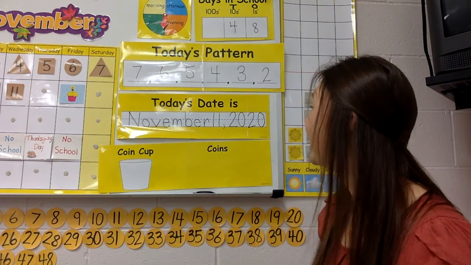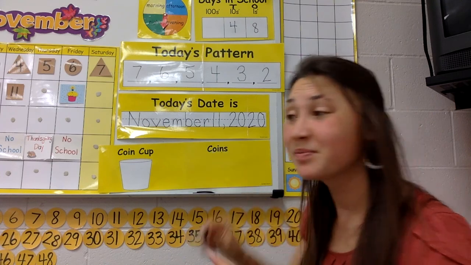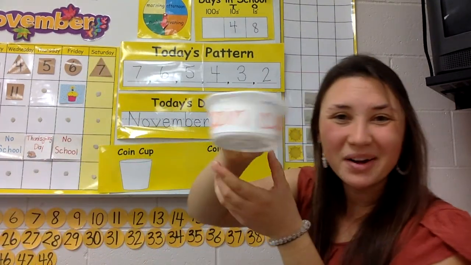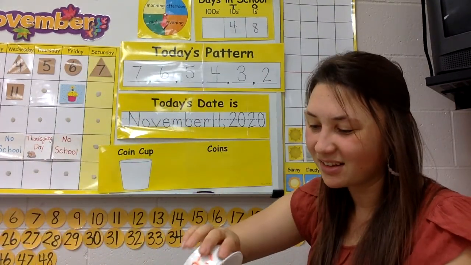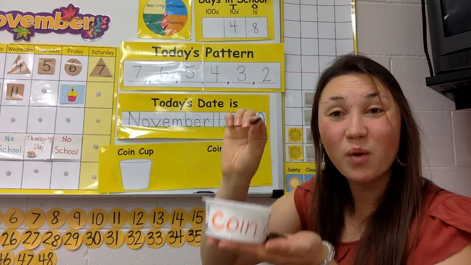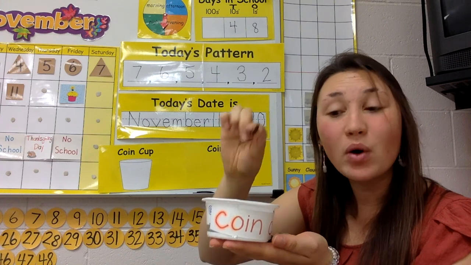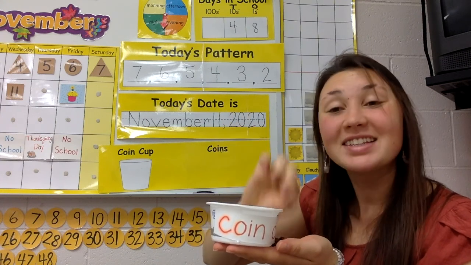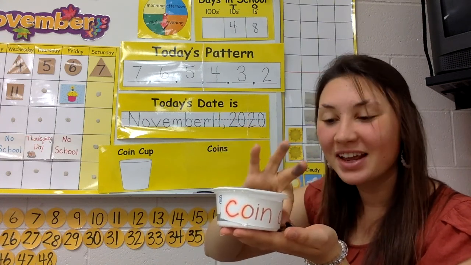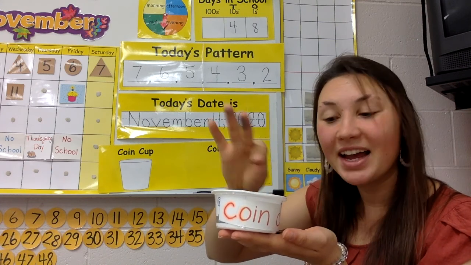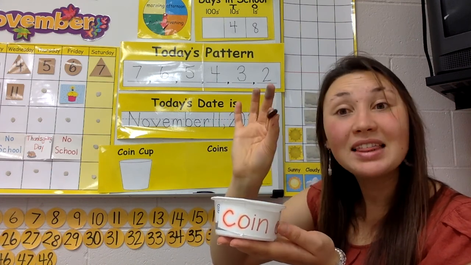Good job. Let's talk about our coin cup. How much money are we going to have today? Let's see. 1, 2, 3, 4, 5, 6, 7, 8, 9, 10, 11 pennies.